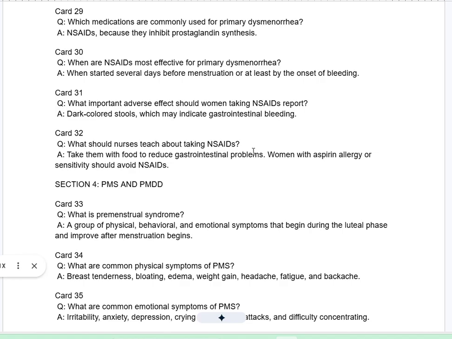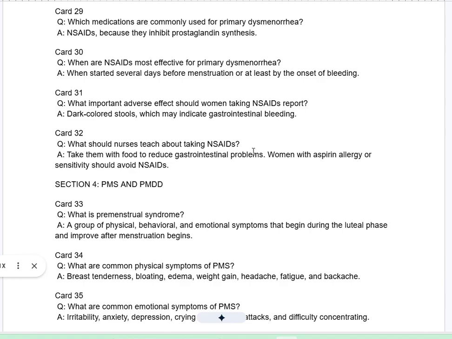Card 31Q. What important adverse effect should women taking NSAIDs report? A. Dark-colored stools, which may indicate gastrointestinal bleeding. Card 32Q. What should nurses teach about taking NSAIDs? A. Take them with food to reduce gastrointestinal problems. Women with aspirin allergy or sensitivity should avoid NSAIDs.